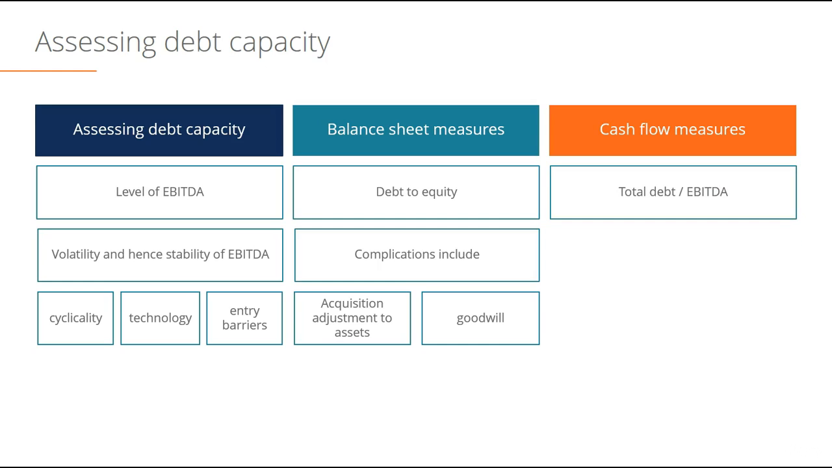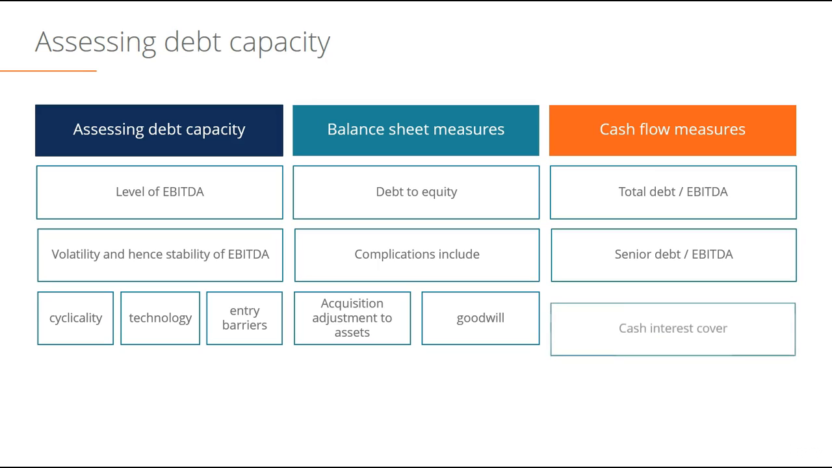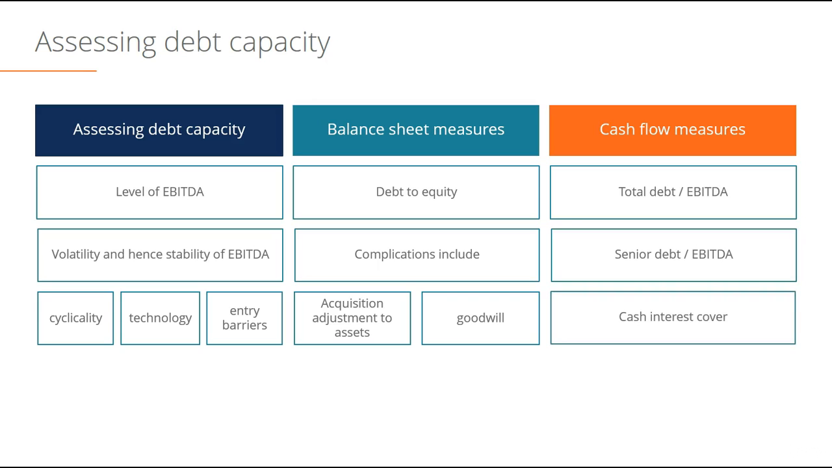In terms of cash flow metrics, debt to EBITDA is probably the most common. We can break that down further to look at the senior debt to EBITDA ratio, or subordinated debt to EBITDA ratios. And we can also look at the cash interest coverage. Cash interest coverage tells us how many times the cash flow that's generated from the business can service the interest expense that's on the debt.